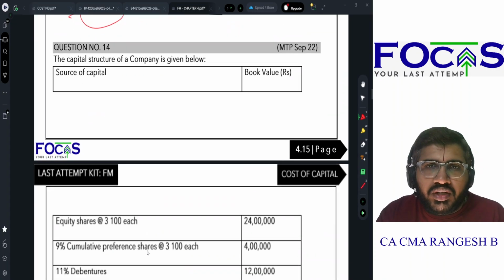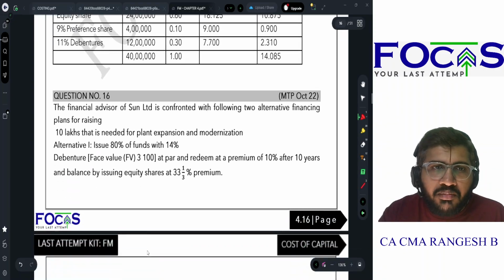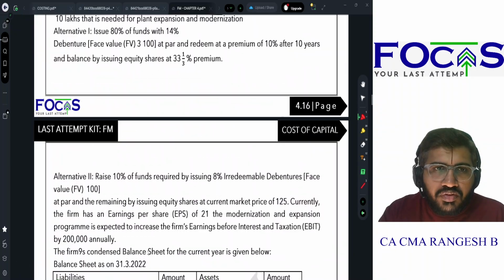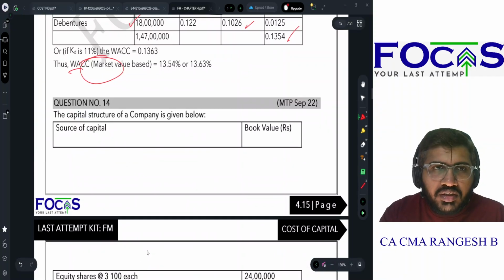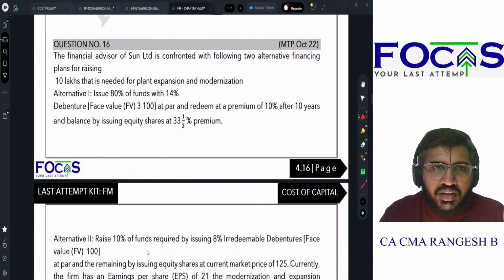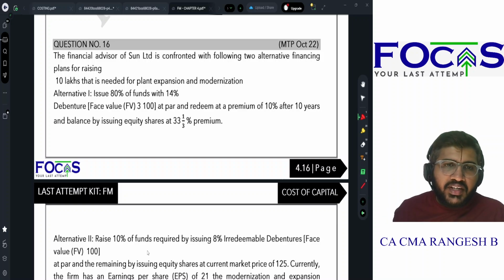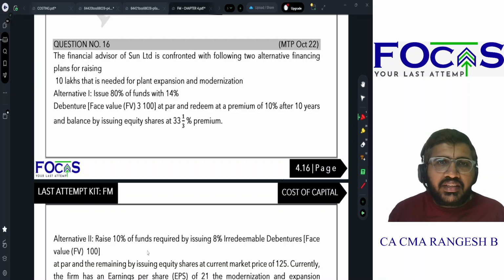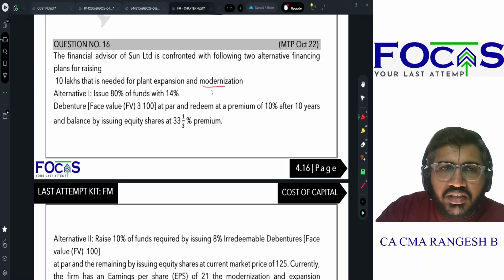So this is how question number 13 or any question where book value and market value is tested should be solved. Yes, now next is question number 16. 15 actually, அது 16 போட்டிருக்காங்க, but let us assume it as 16 itself for us to understand. The financial advisor of Sun Limited is confronted with the two alternative financing plans for raising 10 lakhs that is needed for plant expansion and modernization.